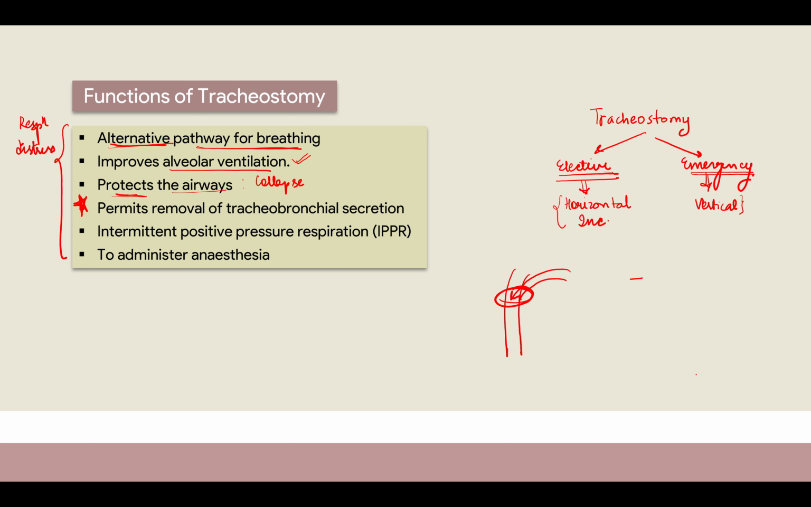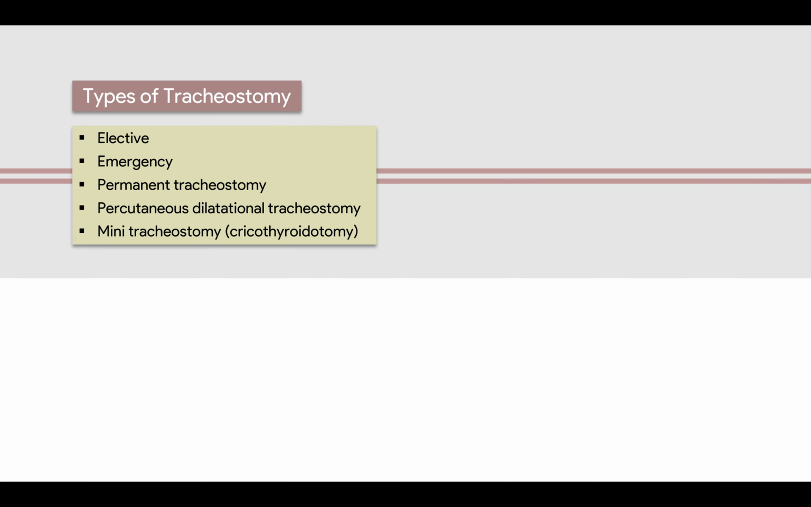Okay. Now we have types of tracheostomy. I told you about the elective, I told you about the emergency, and then something is known as permanent tracheostomy, which means you have done tracheostomy and the person is not able to breathe at all without it. So you have to keep the tube. But first, let me tell you one thing: what are the ways of helping the patient in respiration?